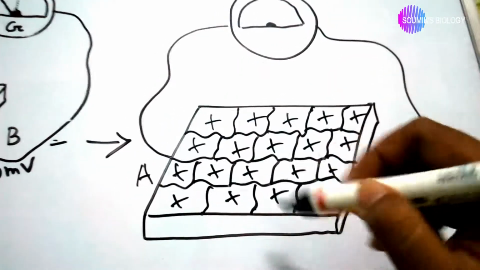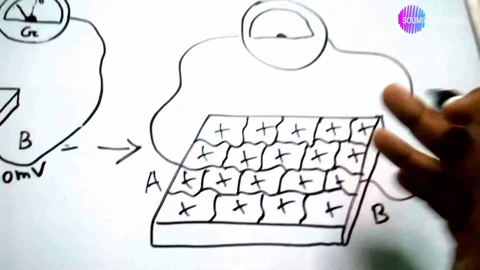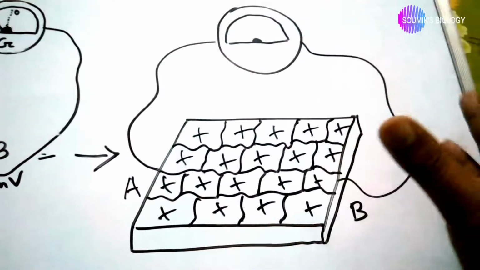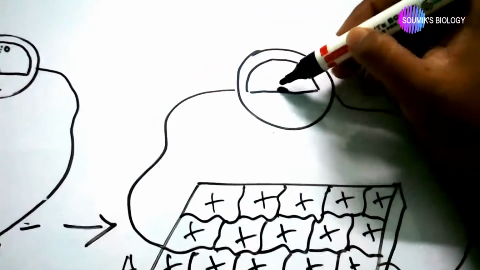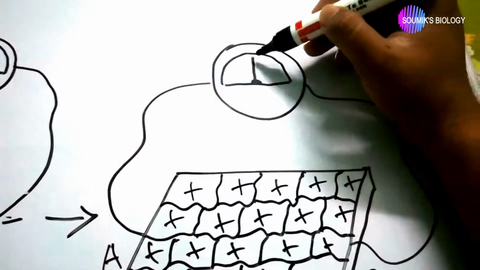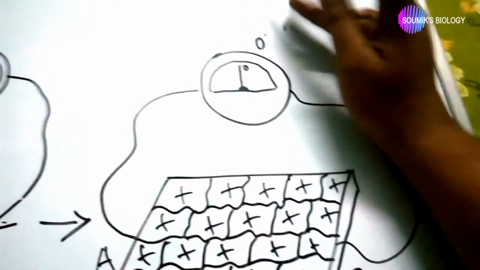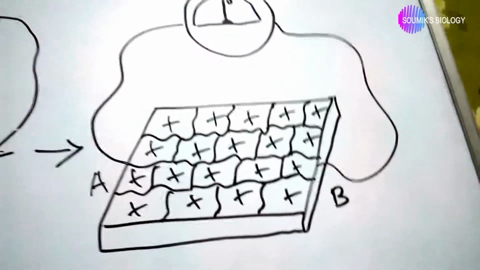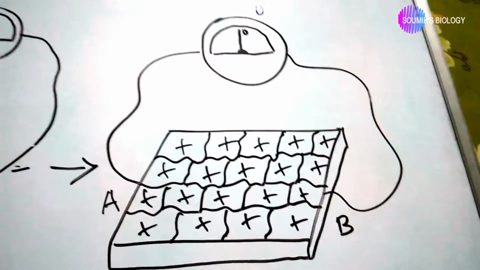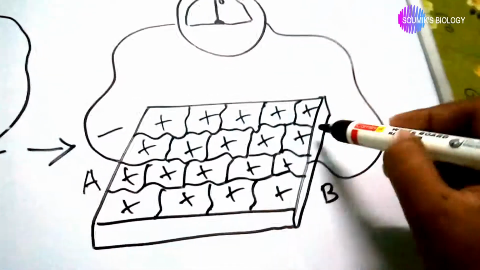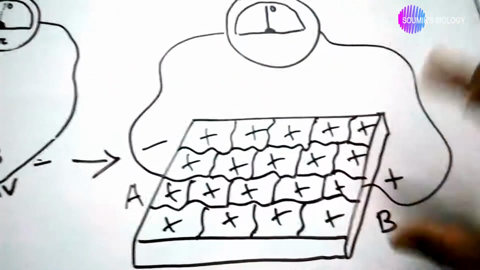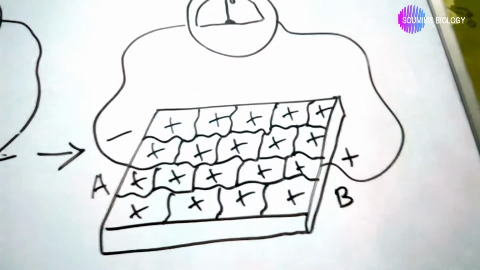All cells are positively charged, so there is no potential difference to sense. So at this point the galvanometer shows a neutral reading, 0 millivolt or 0 volt. Okay. It's the electrode only, it's not charge, it's electrode sign.